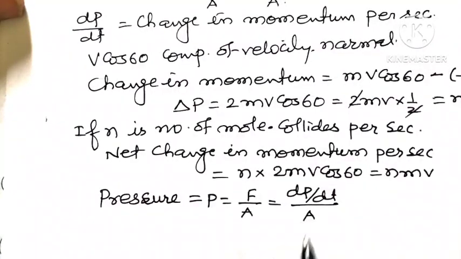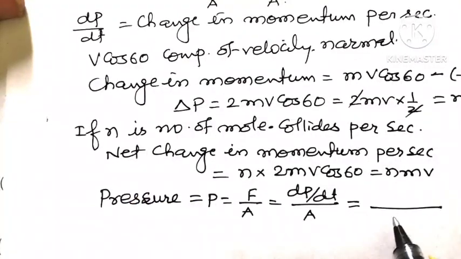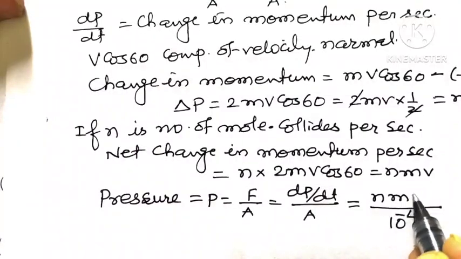Now what is the area given? Per square centimeter, converted into square meter, so area A is 10 raised to minus 4 meter square. Now dp by dt is n into m into v.